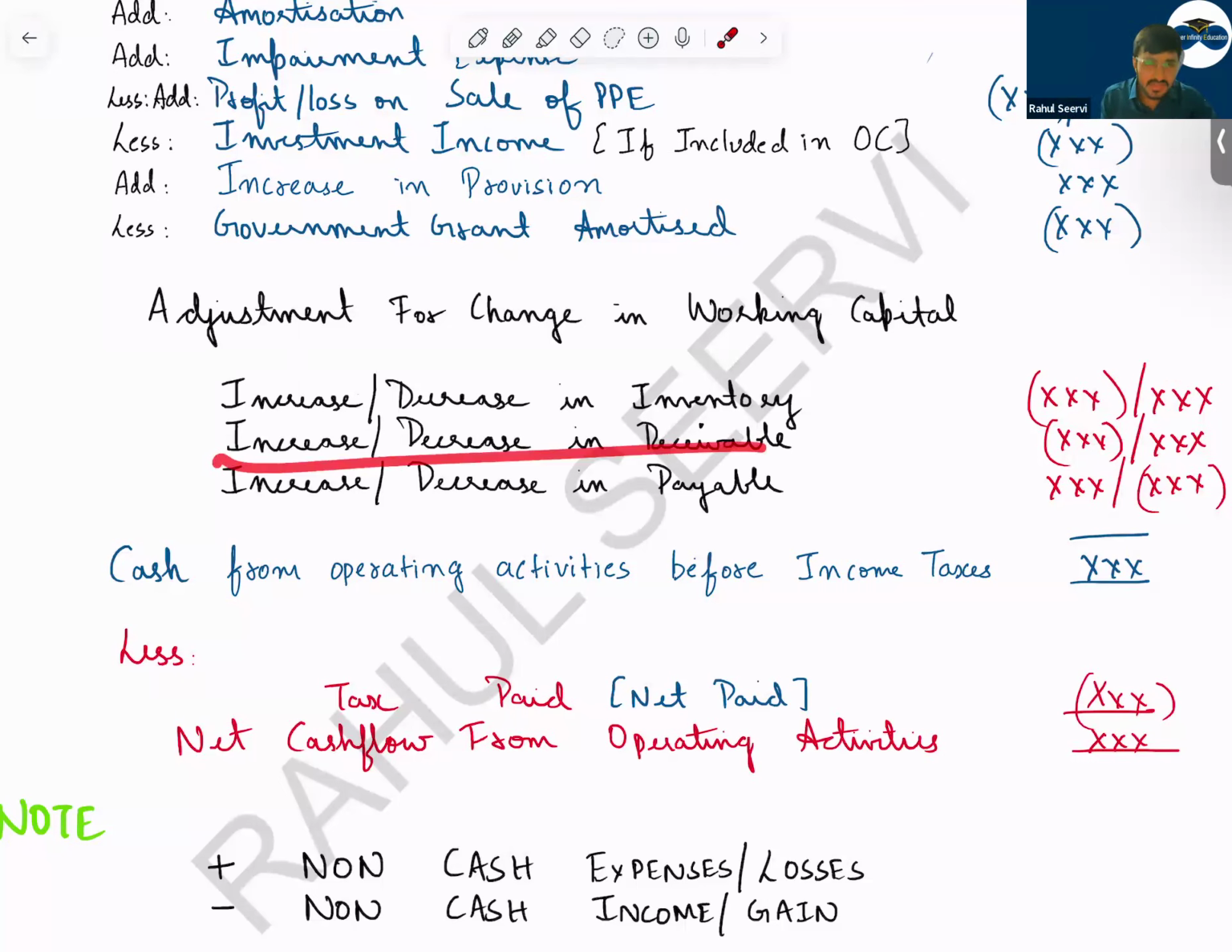Sir, increase in receivables. Sir, my receivables are increasing. That means I'm not receiving the payment. I'm doing more credit sales. So that means I will reduce the amount here. Sir, decrease in receivable. If my receivable is decreasing, that means I'm receiving the amount. We will add it. Sir, increase in payable. Sir, my payable is increasing. Payable will increase when you pay late. You are not paying right now. That means your cash balance will be more. So decrease in payable means you will reduce because the amount is reduced here.